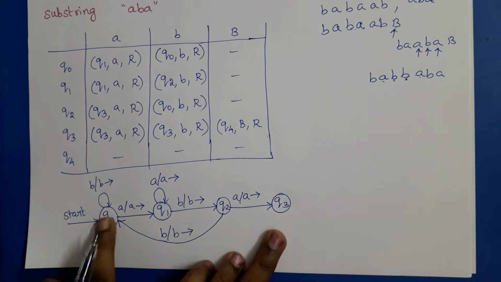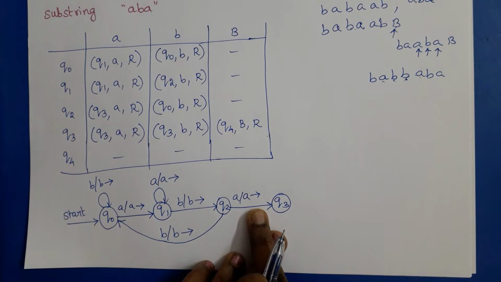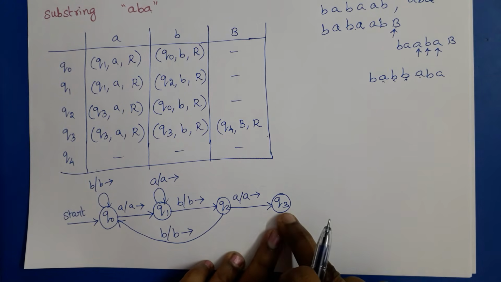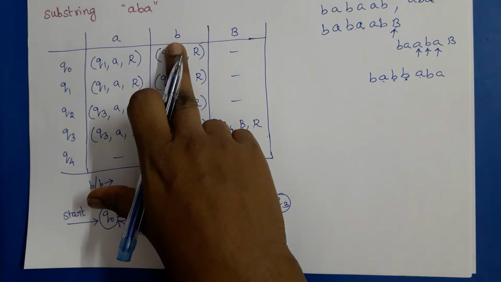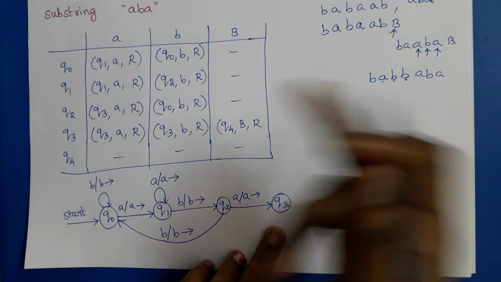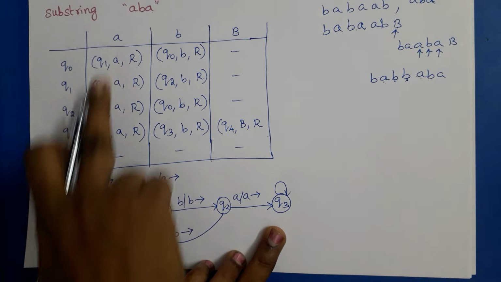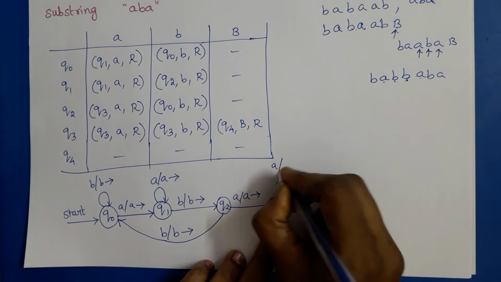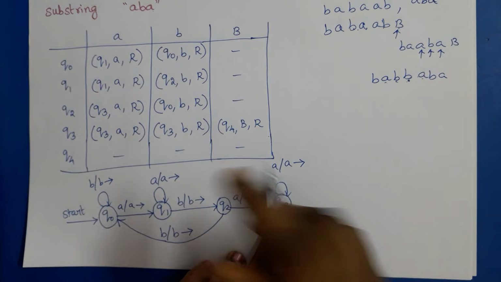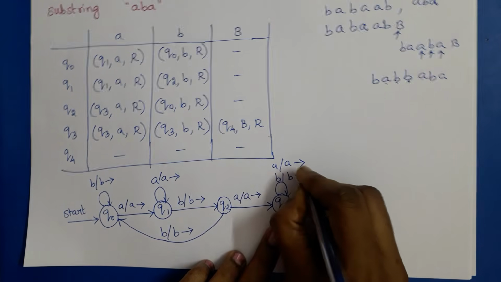Then in Q3, we will be in state Q3 after recognizing the substring ABA. So now in state Q3, for both the symbols A and B, we will be in the same state Q3. So Q3 to Q3, A/A right move. Similarly, B/B right move.